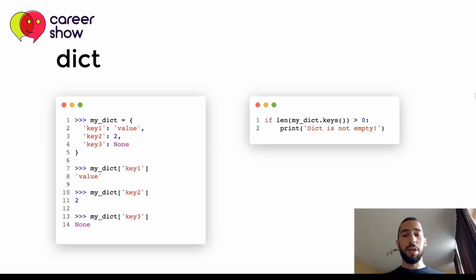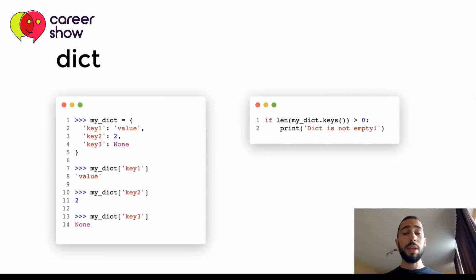So we can check if the length of my dict keys is more than 0, and then we can conclude that the dict is not empty. len here is a built-in Python function that returns the length of the given variable.